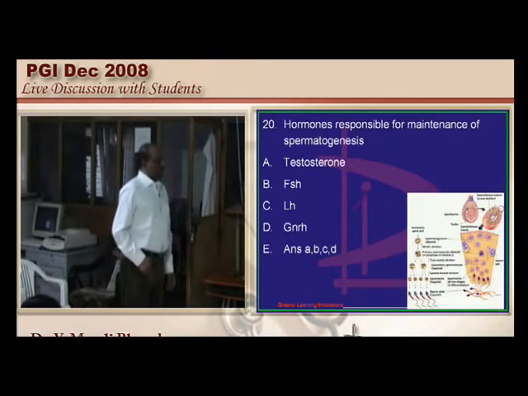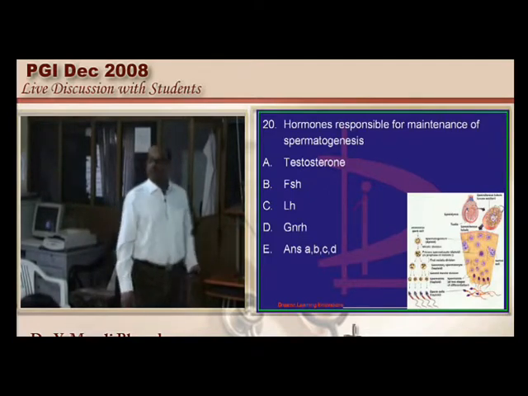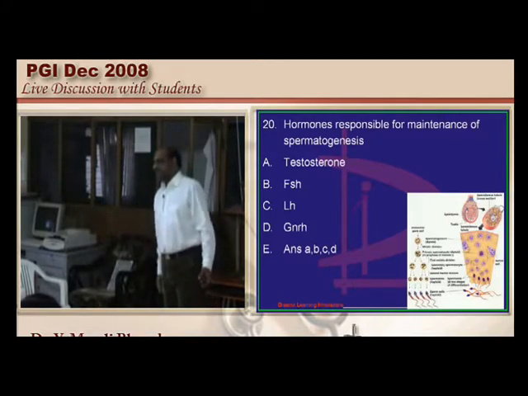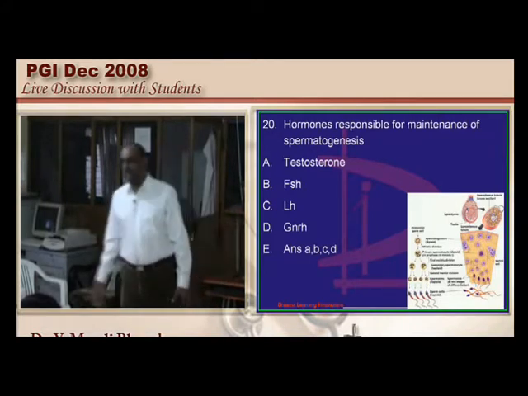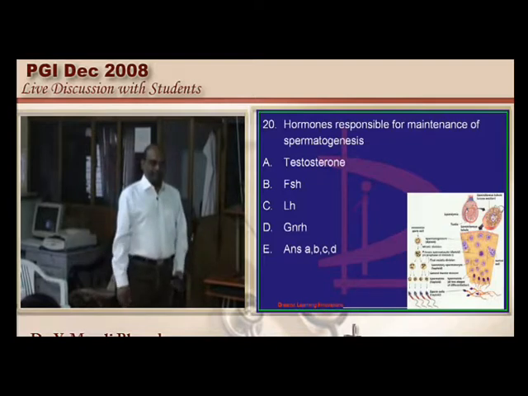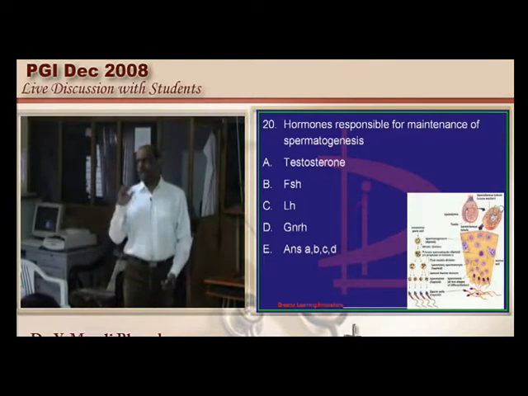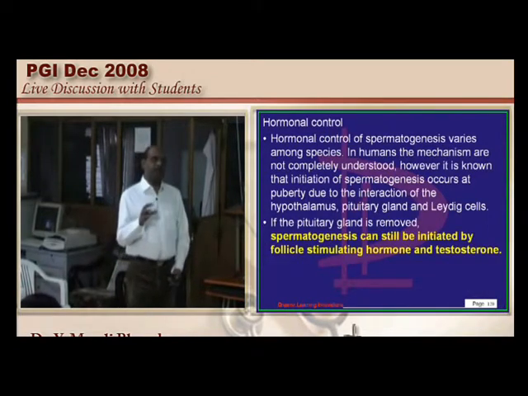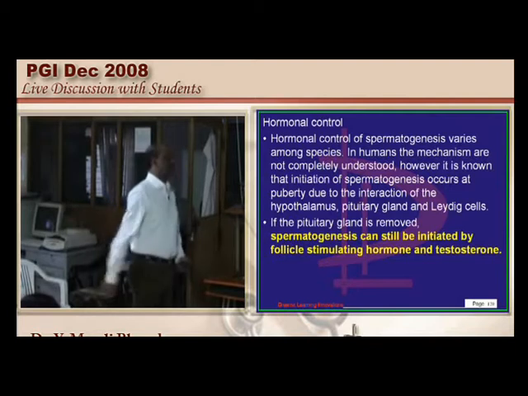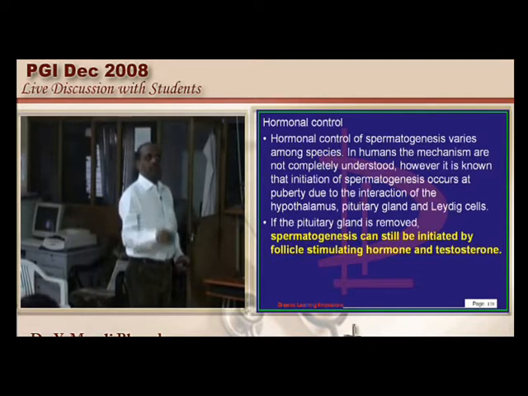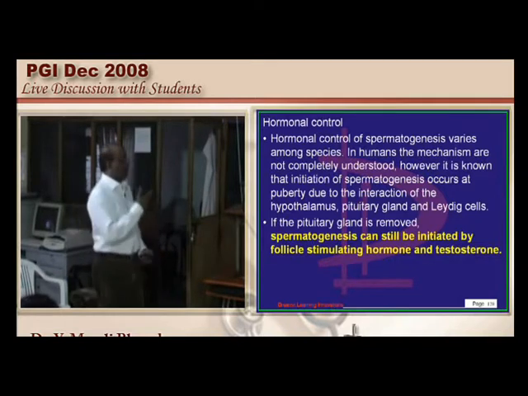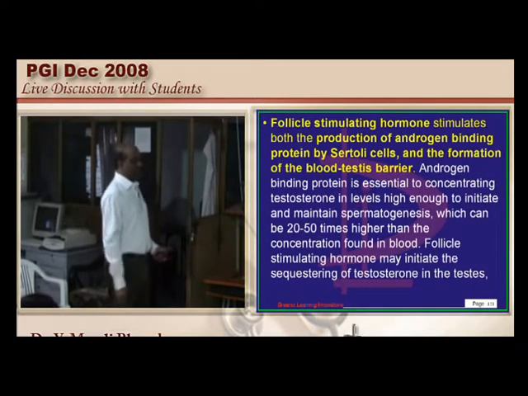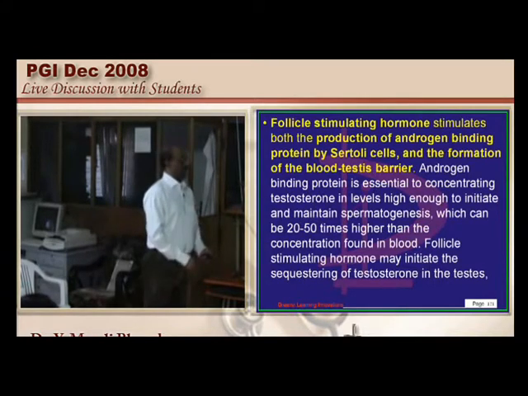We require FSH. Can we use the word FSH for spermatogenesis? It's a misnomer. There are no follicles in sperms, unlike the ovary, right? But we are continuing the term. Then LH is also important, produced by the pituitary, which is very important for the stimulation of testosterone production. Testosterone is also important, and for the LH and FSH to be produced, GnRH is important. That's the reason all the 4 are very much important. There is no surprise about it, is what I like to underscore to all of you.